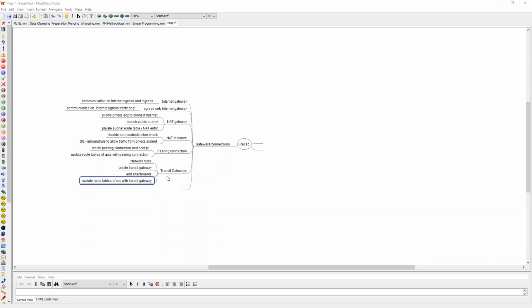You have to attach all the VPCs to the transit gateway. It is a network hub, and through this transit gateway, all the VPCs can communicate with each other. That is transit gateway. And we have transit gateway route table like we have for VPC. For transit gateway, there is a route table, and you can also create a peering connection between two transit gateways. Transit peering is also there.